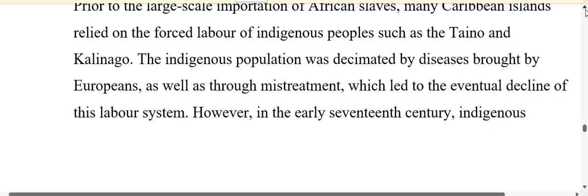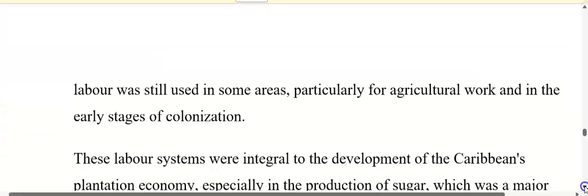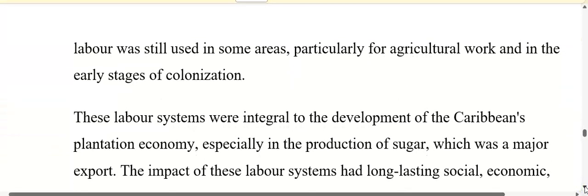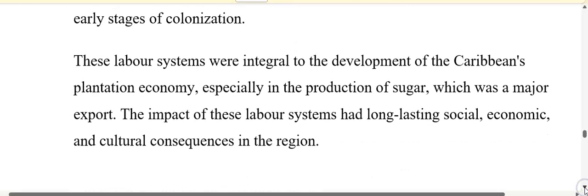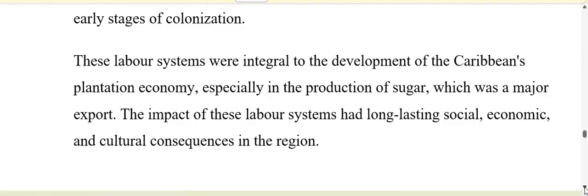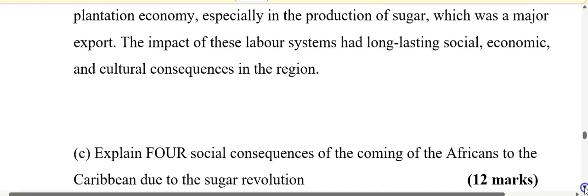However, we saw in the early 17th century where the indigenous labor was still used in some areas, particularly for agricultural work and in the early stages of colonization. And to conclude, these labor systems were integral to the development of the Caribbean's plantation economy, especially in the production of sugar, which was a major export. The impact of these labor systems had long-lasting social, economic, and cultural consequences in the region.